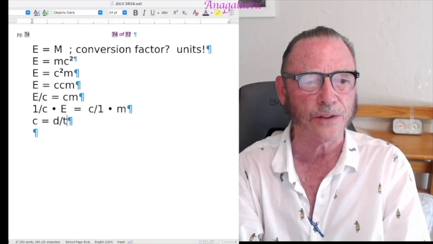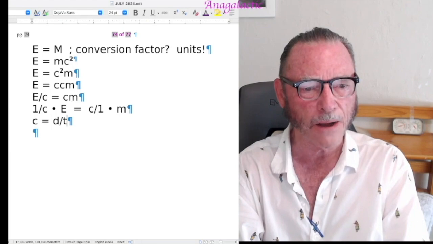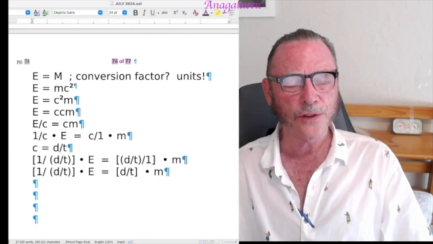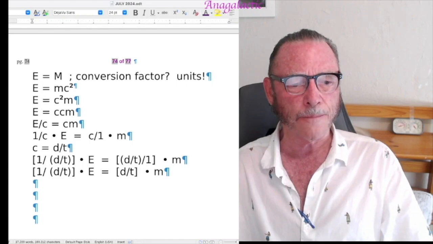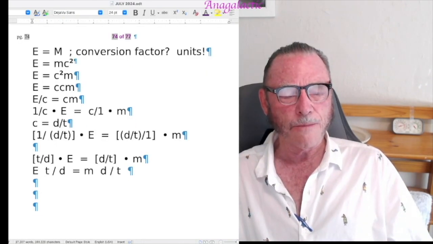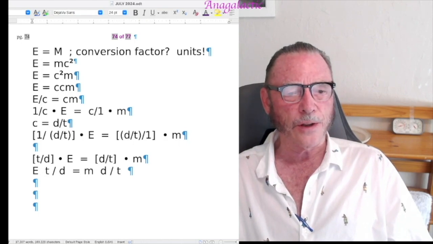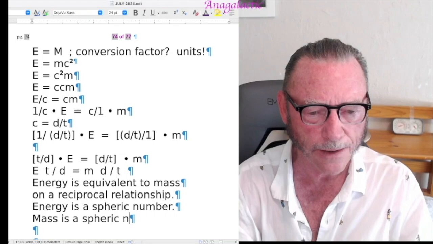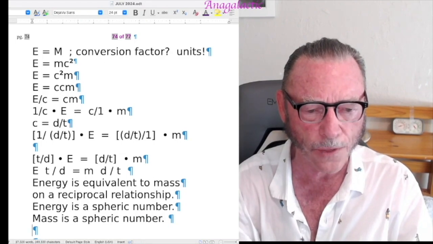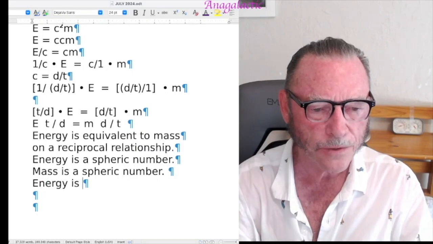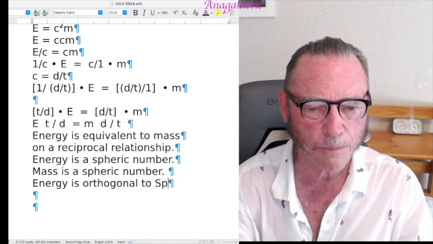It's distance over time. So now we need to reduce these two terms. We need the reciprocal of distance over time, over distance. Energy is related to mass on a reciprocal relationship. Mass is a spheric number. And we can say one more thing, which is the most important takeaway. Energy is orthogonal to space.